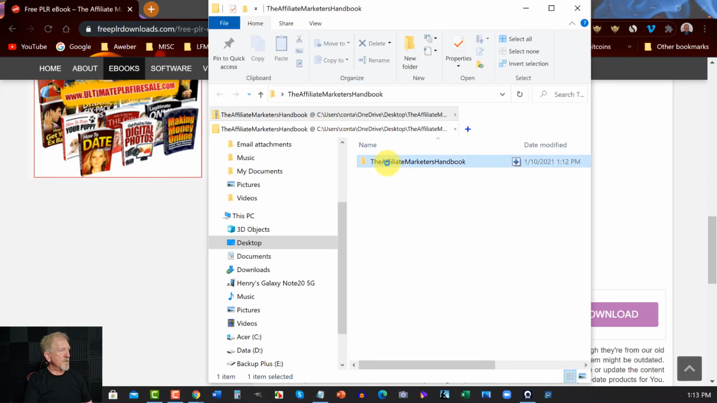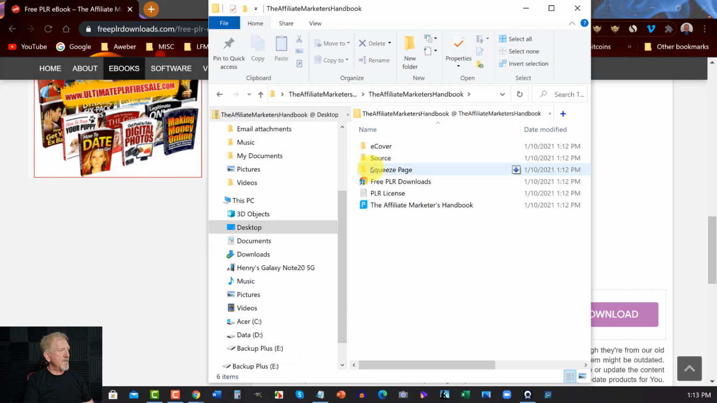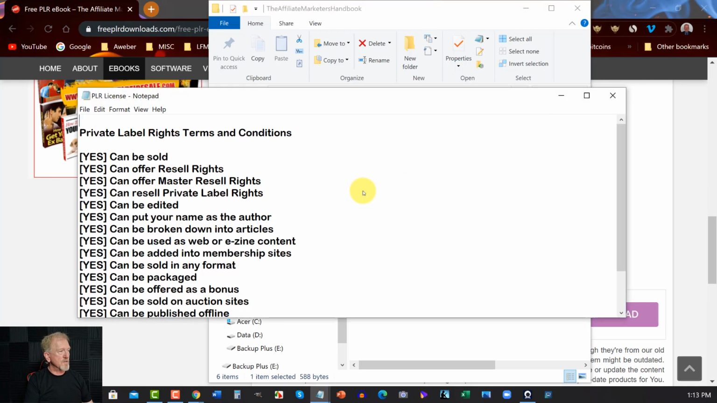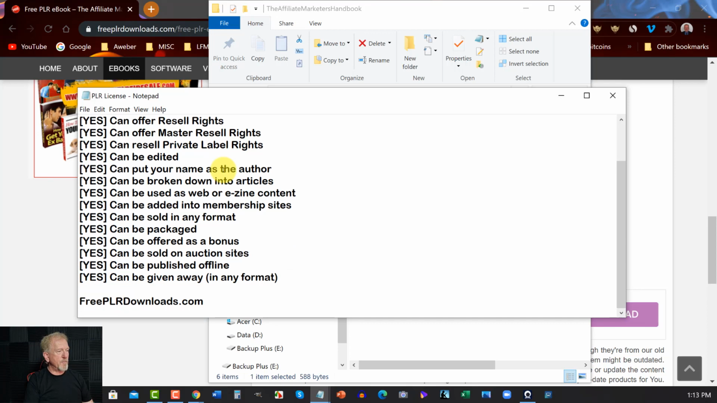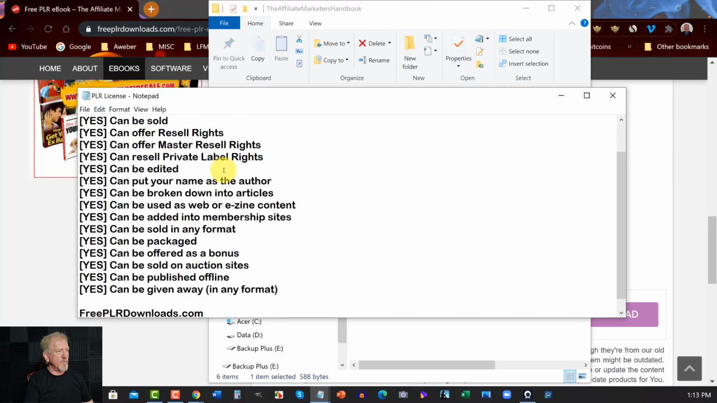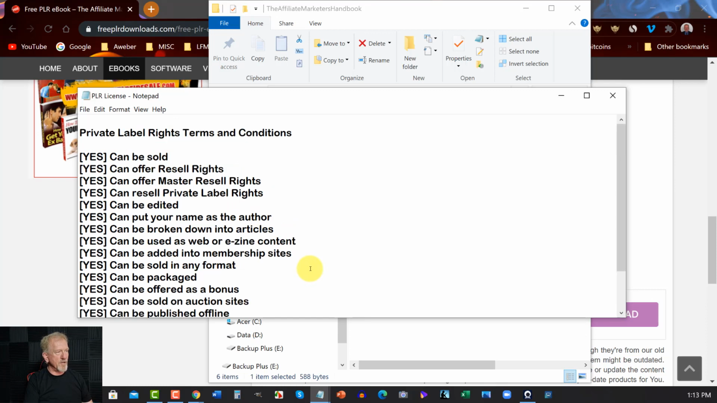I'm just going to double click on that. Now, the first thing we want to look at is the license. Now, that's always your first step, because your license tells you what you can and can't do. So let's have a quick look at this license. Alright, so we can be sold. Okay, it pretty much gives you, from what I can see, unrestricted PLR rights.